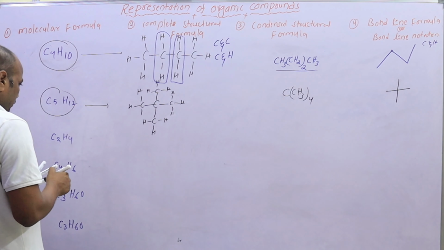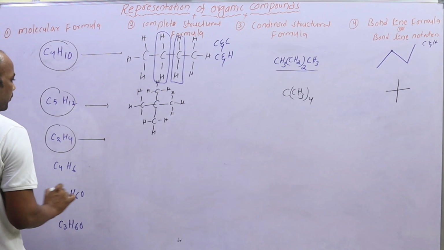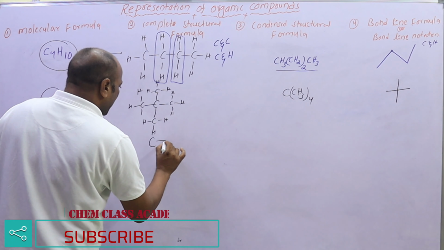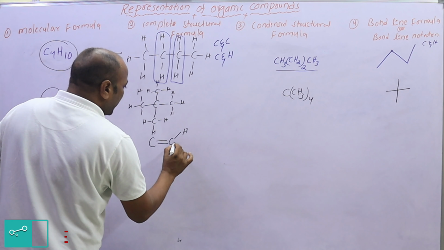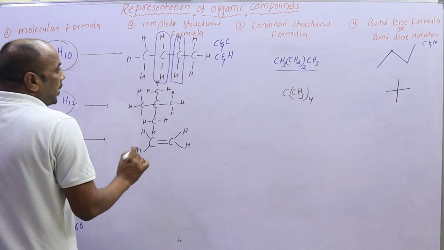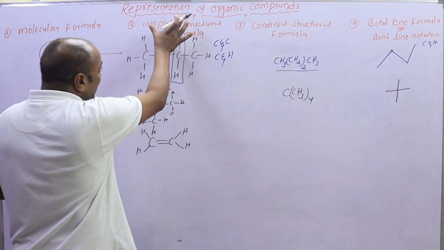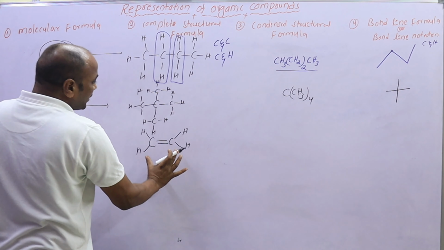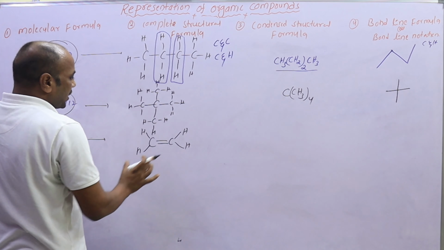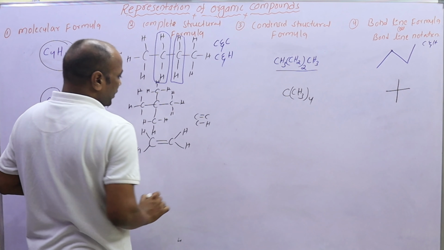Then the molecular formula is represented as the complete structural formula, and it is represented as the condensed structural formula. In the complete structural formula, double bonds are shown: carbon and carbon double bonds and carbon and hydrogen single bonds.